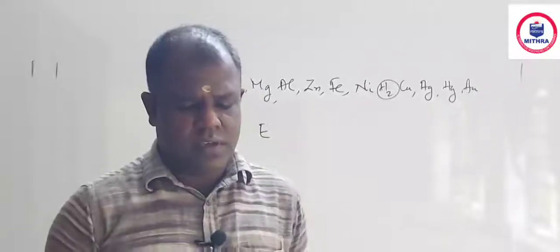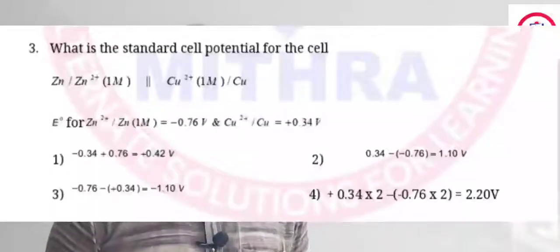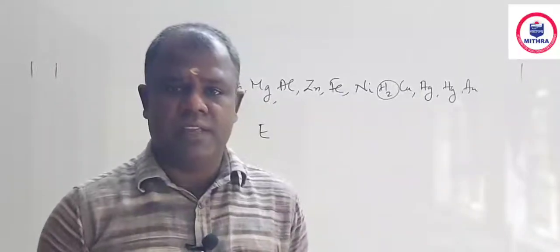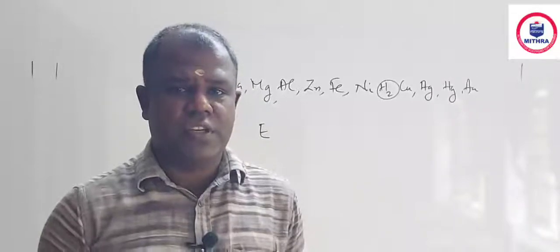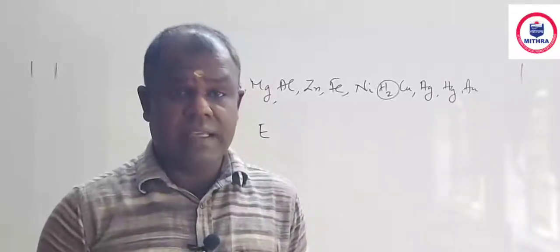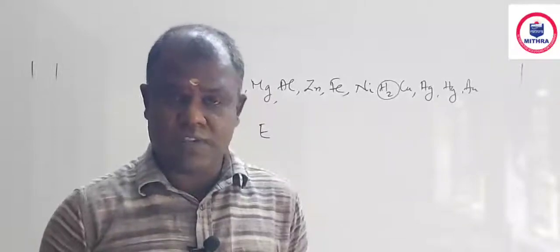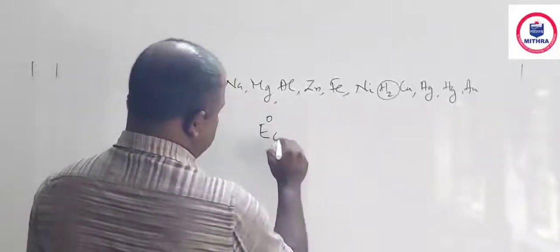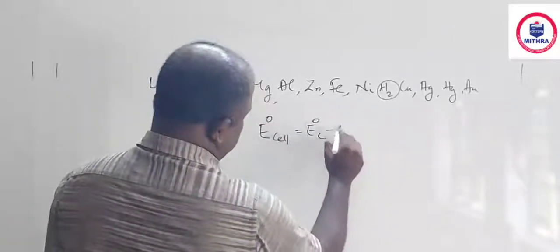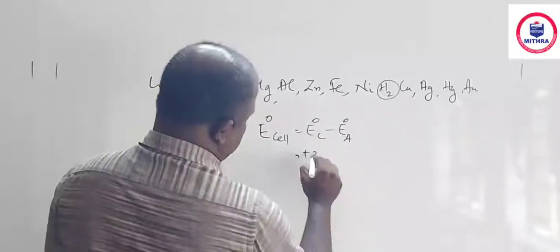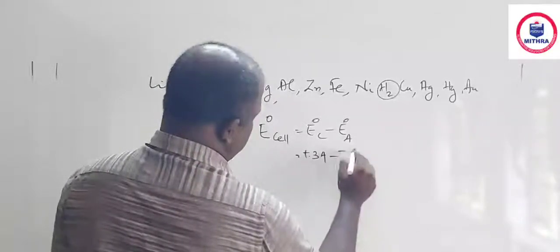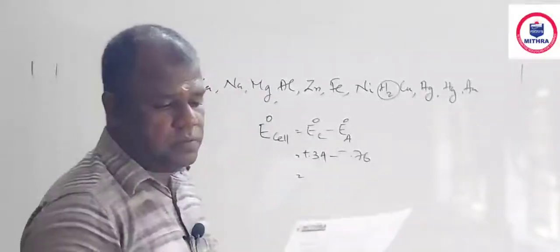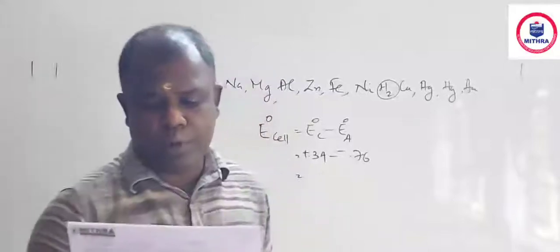Okay, it's easy. Standard potential for a cell, Zn bar Zn 2 plus double vertical line Cu 2 plus bar Cu. Concentrations are also given, but for finding the standard potential, no need of concentration. Respectively the standard E0 of zinc half cell and copper half cell is also given. See, for a cell there is a formula, standard potential E0 cell is equal to E0 cathode minus E0 anode. Cathode is copper, positive 0.34, minus of minus 0.76. That means adding 0.34 plus 0.76, 1.1 volt.